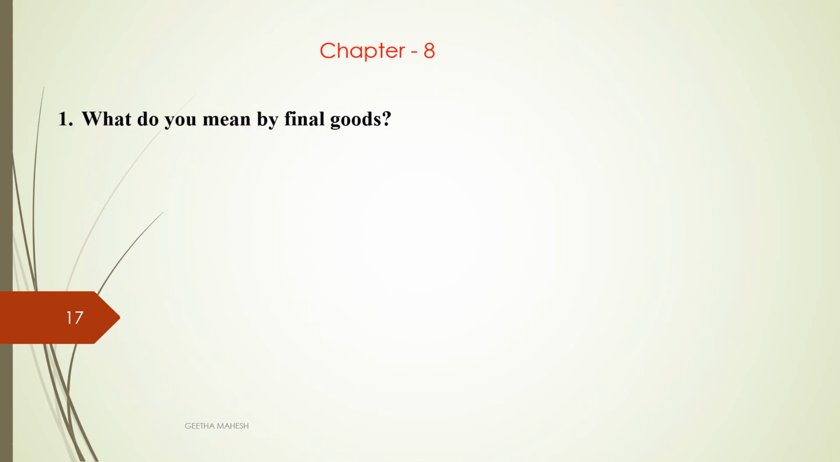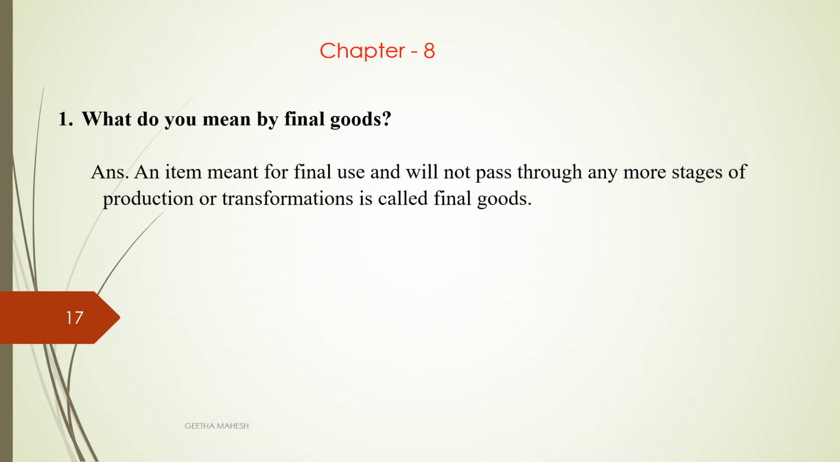What do you mean by final goods? Final goods are those goods which are ready to consume, an item meant for final use, which will not pass through any more stages of production or transformation.